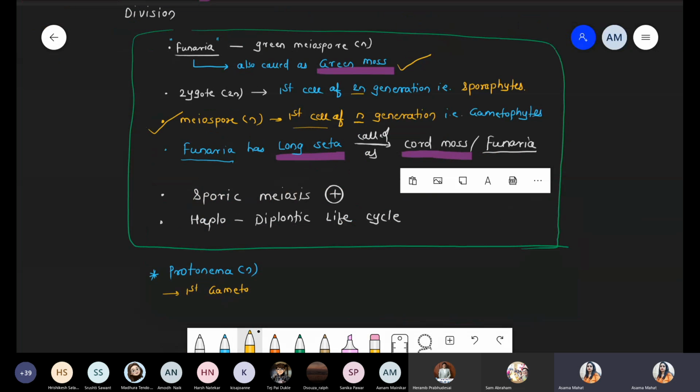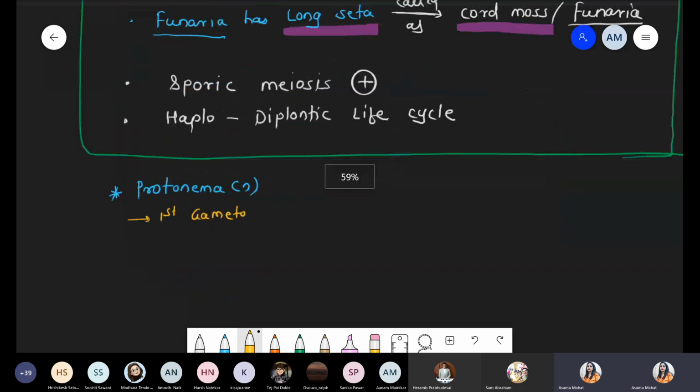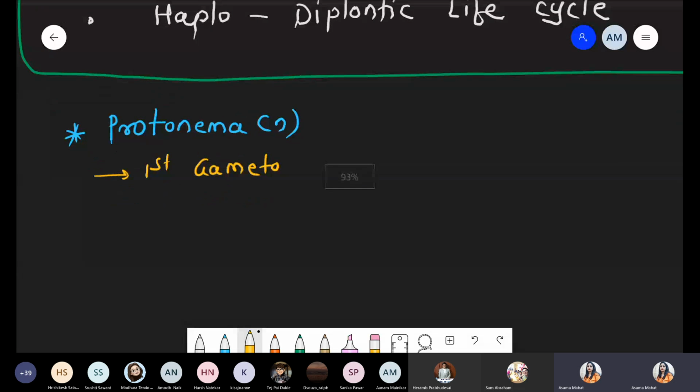Total variation. Cell means a single cell, just showing initiation. Structure means it has now become well developed. So protonema, basically, are the first gametophytic structure. Please don't get confused between the first cell and the first gametophytic structure. Please underline this word, structure. First gametophytic structure.